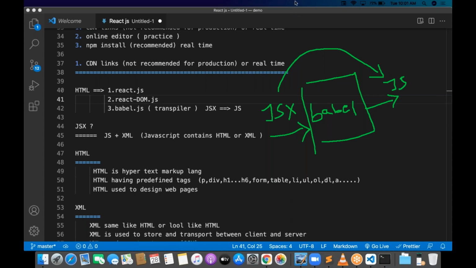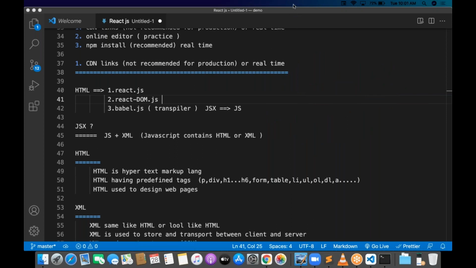Why? Because as React developers, you should understand some basic points before getting into React.js components. They might ask you basic questions like: what is virtual DOM? What is babel.js? What can babel.js do? What is JSX? Explain JSX.